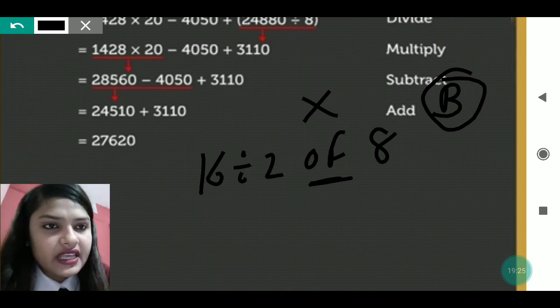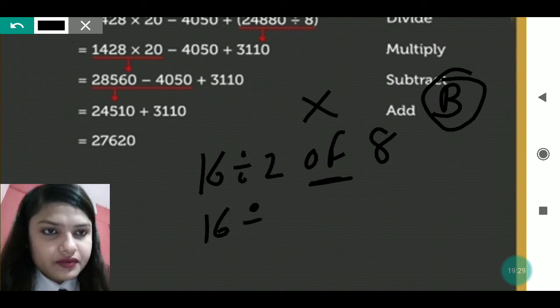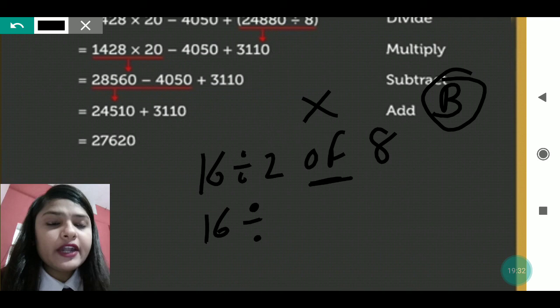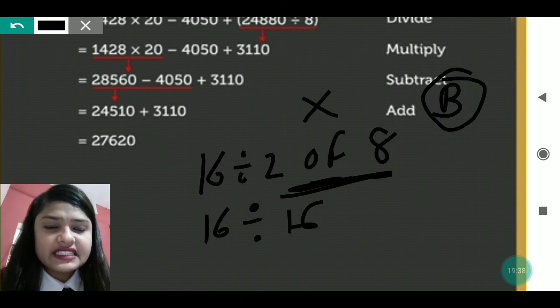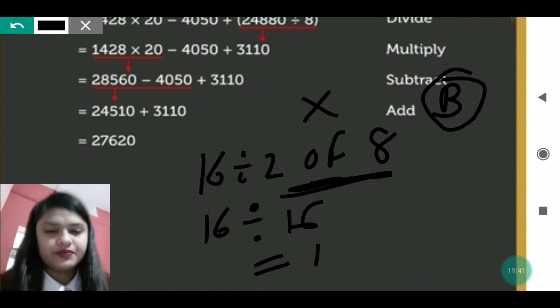Okay. Now just see. What will you do? 16 divided by, okay, 2 into 8 you will do. 2 into 8, these you will solve first. So 2 into 8 will be 16. Now 16 divided by 16 will be 1. Isn't it?